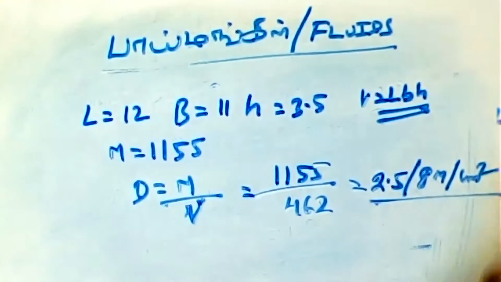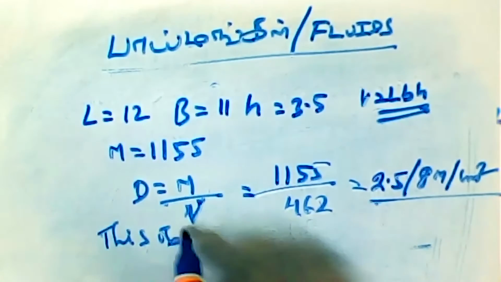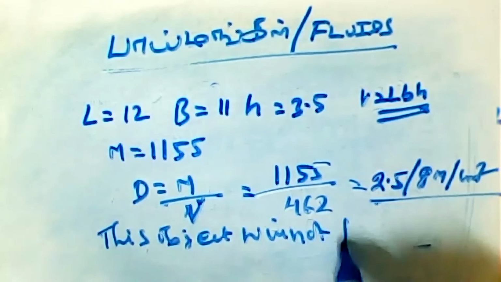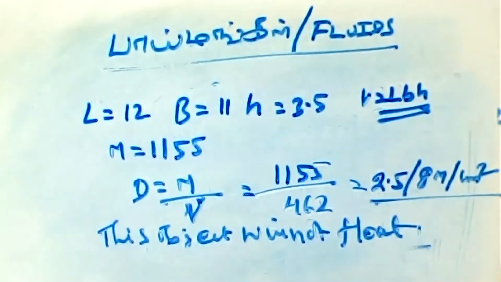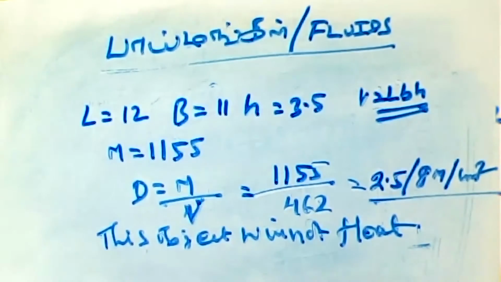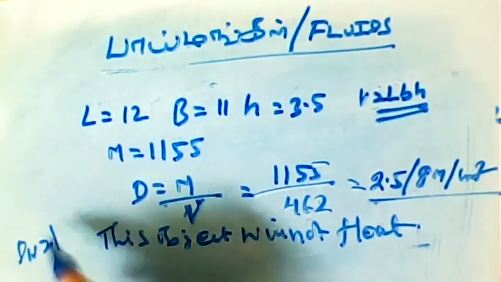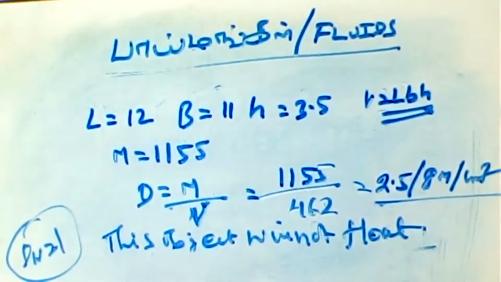So this object will not float, because its density is more than water. The density of water, dW, is 1. So it is more than 1. Anything with density more than 1 will sink in the liquid.